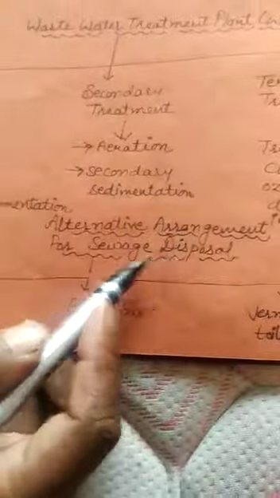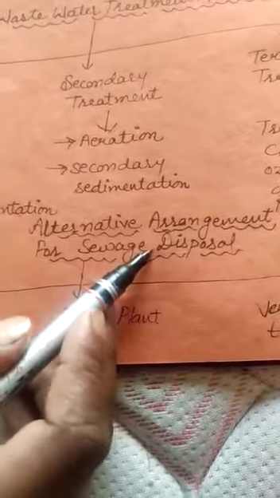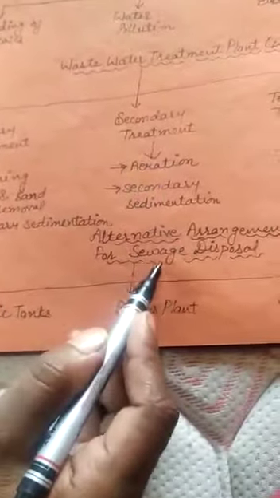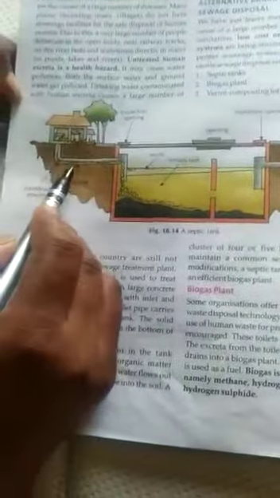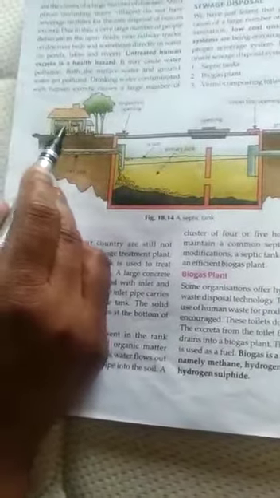And the next is alternative arrangement for sewage disposal. We can dispose sewage with the help of wastewater treatment, but some other sewage disposal methods we can use. Number one, septic tank. You can understand it clearly with the help of a diagram. It is used for removal of household wastewater.